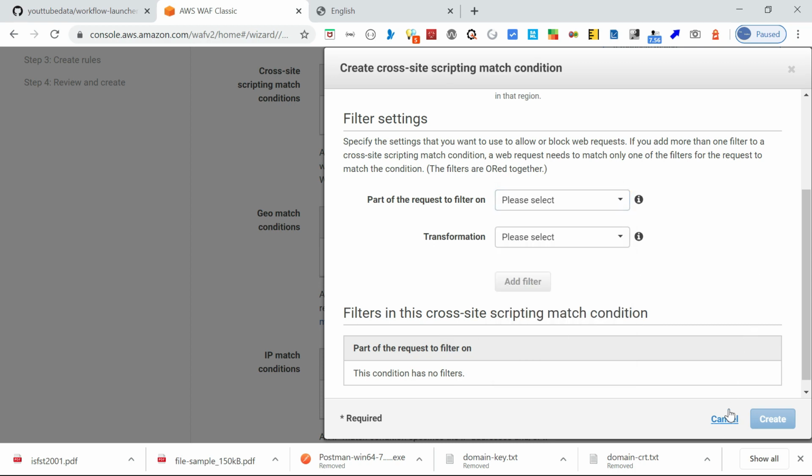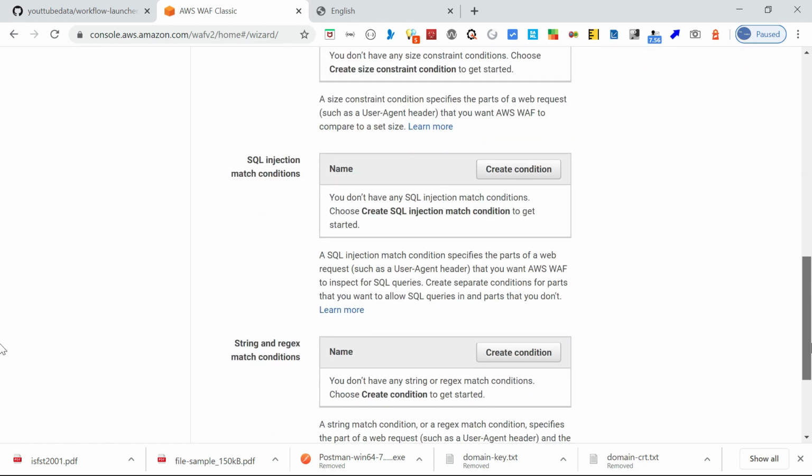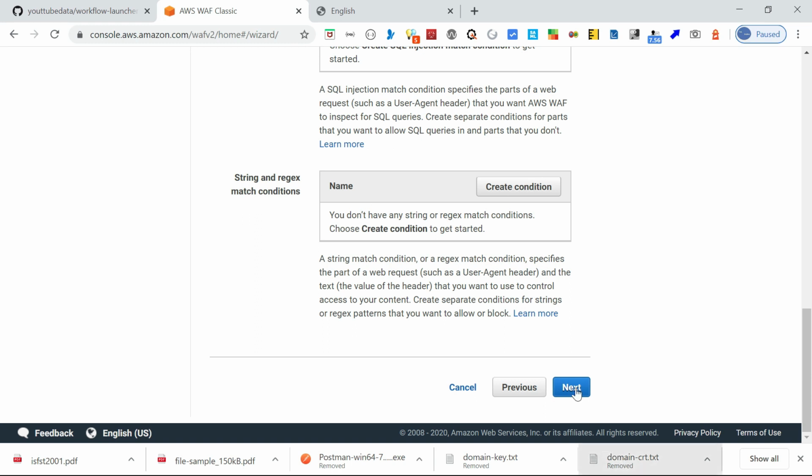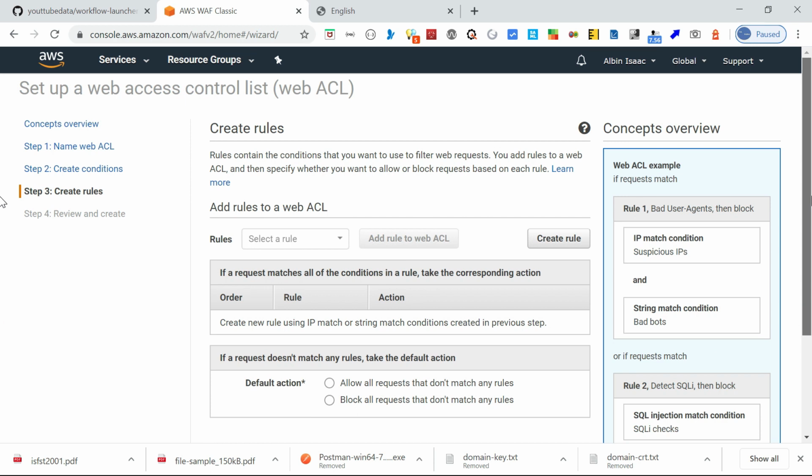So you can create conditions like this, and you can create multiple rules. Same thing with geo match and IP match. So you can create different categories of conditions. Once you are ready, you can say what the default action is, and then you can review and create the rules. So here, as I said, you need more manual effort. You need to create multiple rules to block your property.